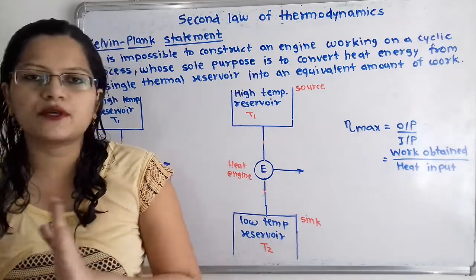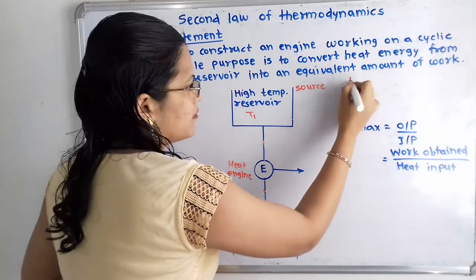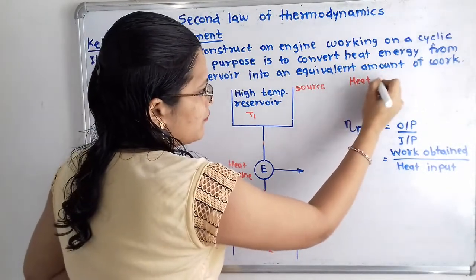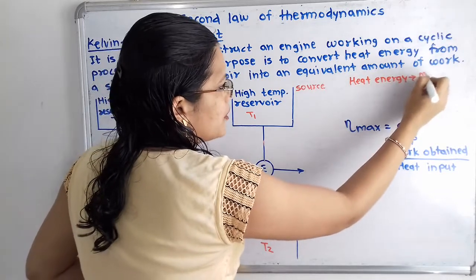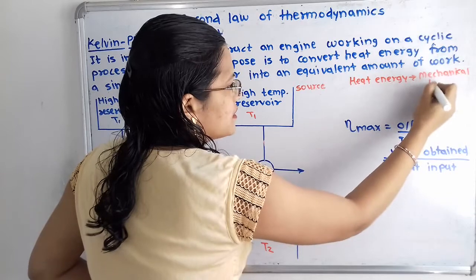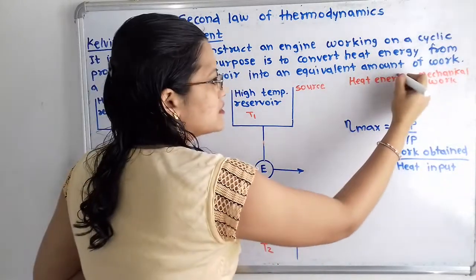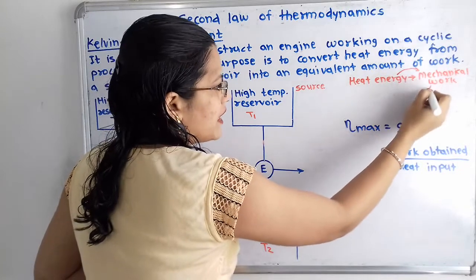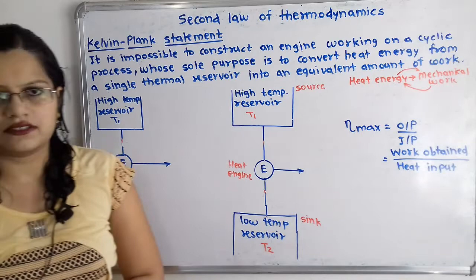Now what is the purpose of heat engine? It converts heat energy into mechanical work. So the purpose of heat engine is the conversion of heat energy into mechanical work. Now this heat engine is working on a cyclic process. That means heat energy is getting converted into mechanical work, and again mechanical work is getting converted into heat energy.